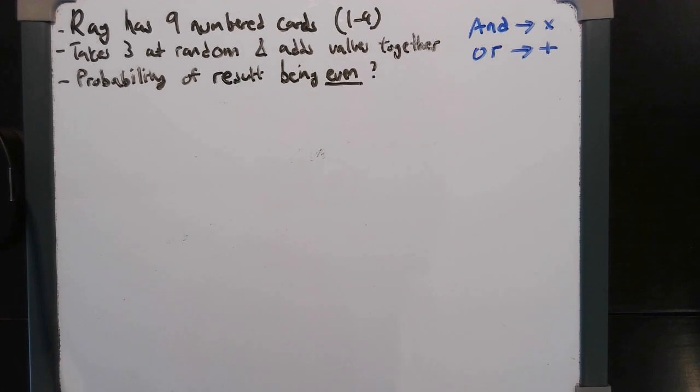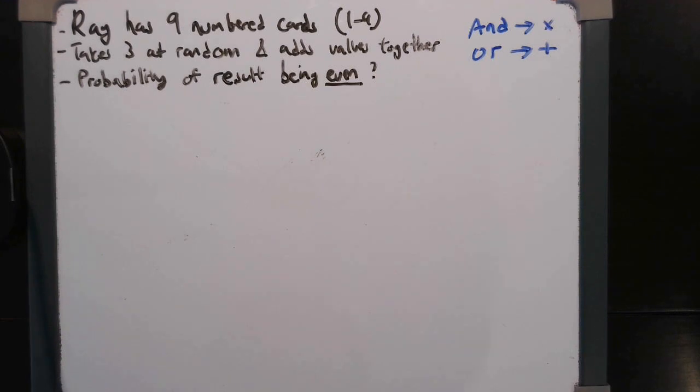Okay, so the first question I've heard from quite a few students that they struggled with was from Edexcel. It's to do with probability. So the question has someone called Ray, or maybe not, but the names aren't important, the numbers are. Ray has 9 numbered cards, numbered from 1 to 9. He takes 3 at random and he adds the values together to get a score. What is the probability of the result being even?